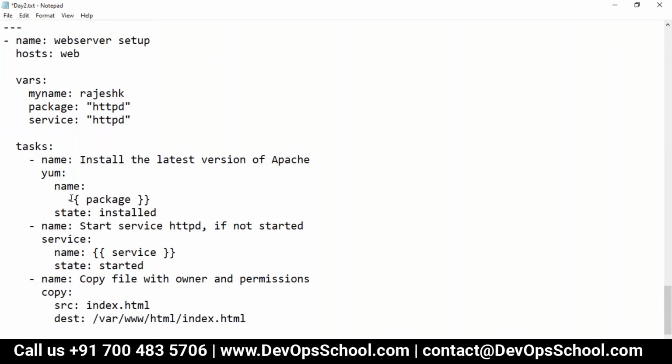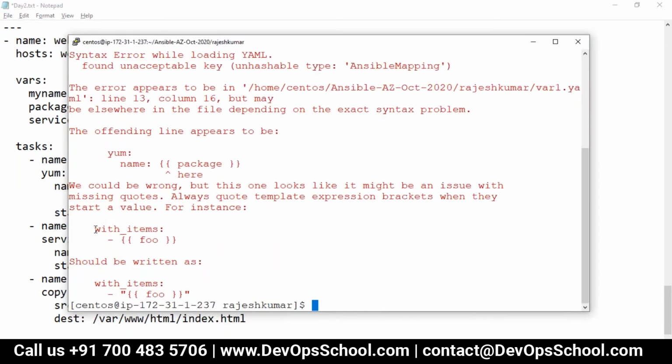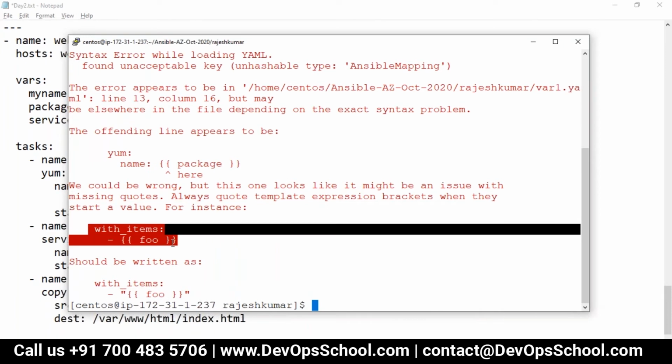Can we fix it like this? This is one of the methods like this, but